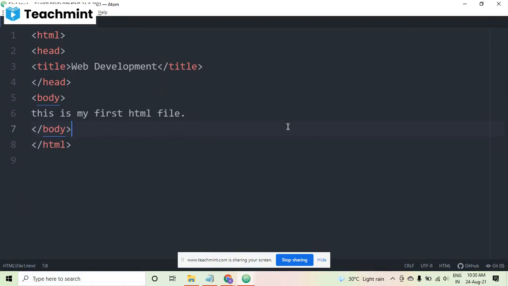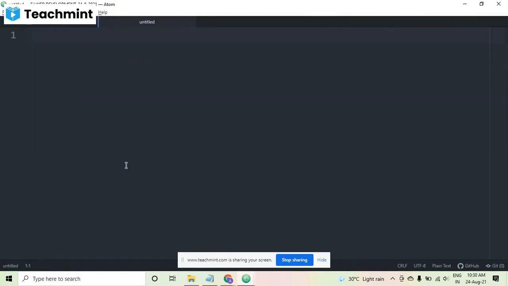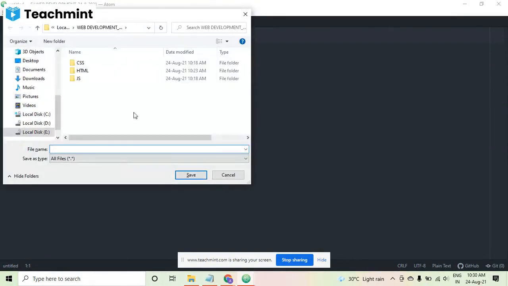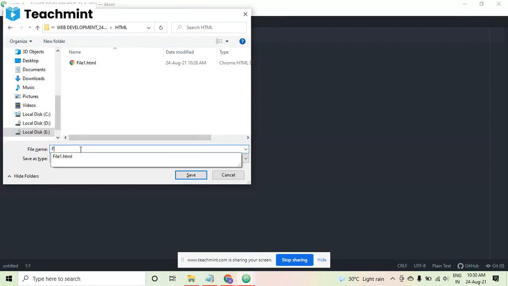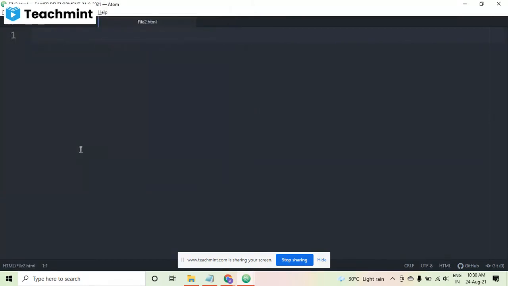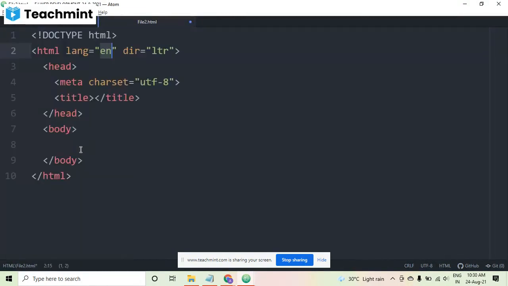So now this is the very basic, I just tried to tell it from the very basic. Now you have seen that these are the tags, this is head, inside it is the title, and this is body. Now I'm creating a new file, I press Control N, so you can see an untitled file has come, and I'm saving it as file2.html inside this folder, just to create multiple files. Now I will not be using those simple basic codes again and again. I'll just type HTML here and press enter. So here you can see it is having HTML, then head, then title, then body. All things are arranged.